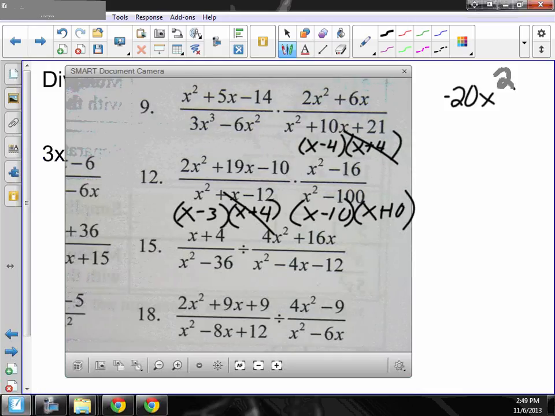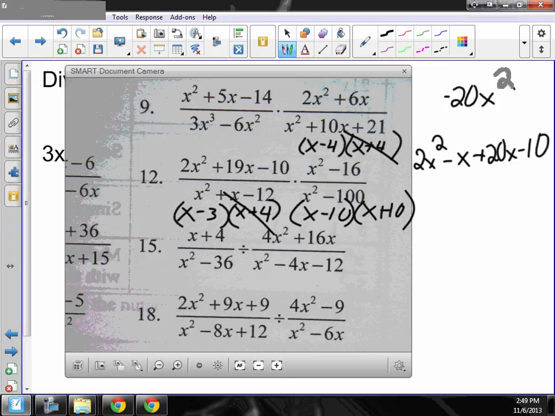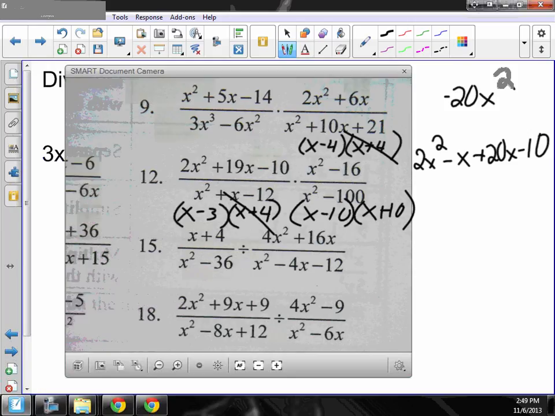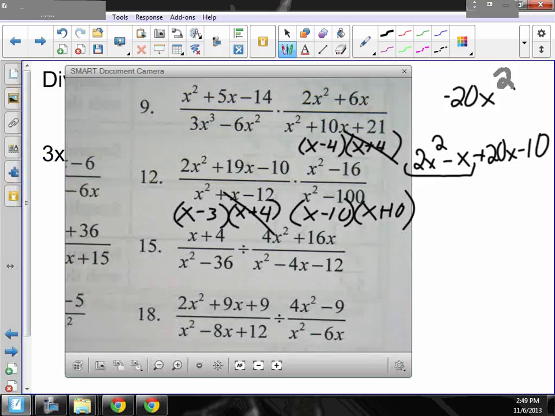So I rewrite 2x squared minus x plus 20x minus 10. Okay? Yeah, this is when we're not done yet. So what can I pull out of that? An x, what's left? 2x minus 1.